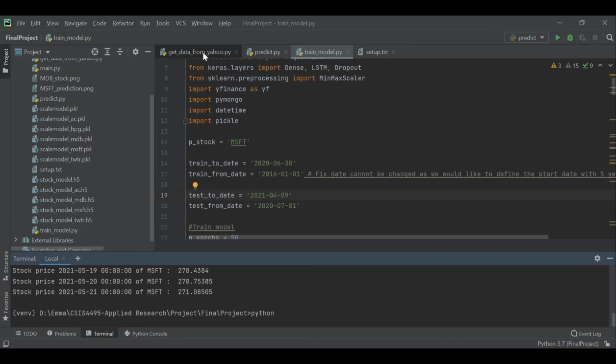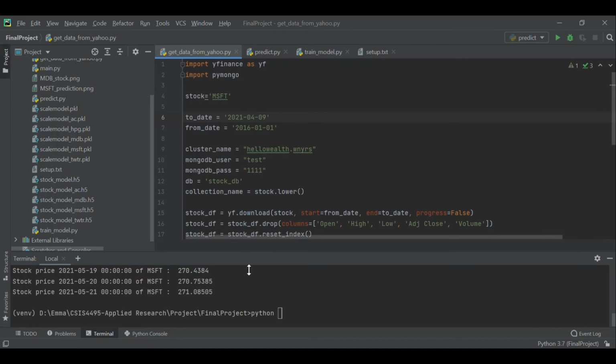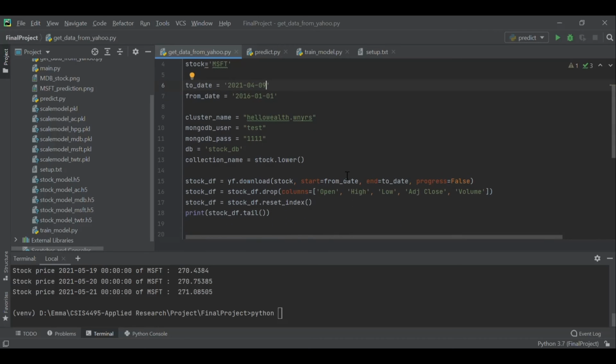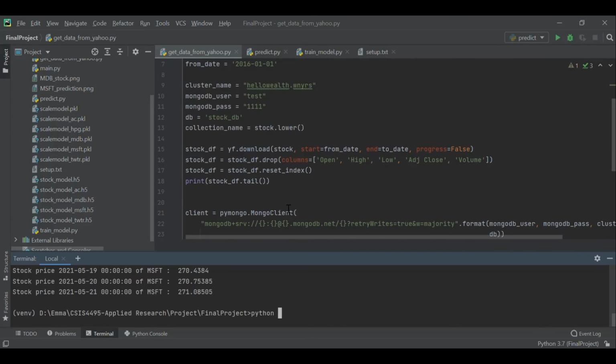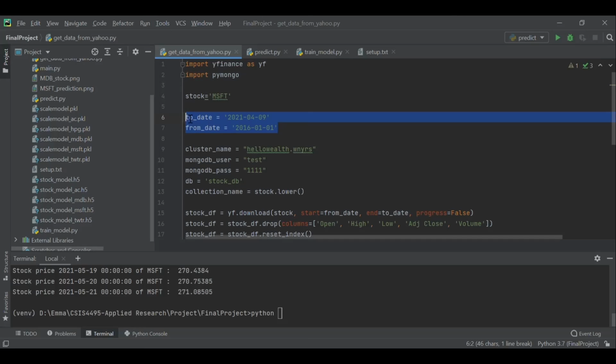The order of how the data is processed should be in three steps. The first one, I will get the data from the Yahoo API and store it in the Mongo database. We need to run this file first by entering the script python get_data_from_yahoo.py and it processes. I ran the data for 5 years.